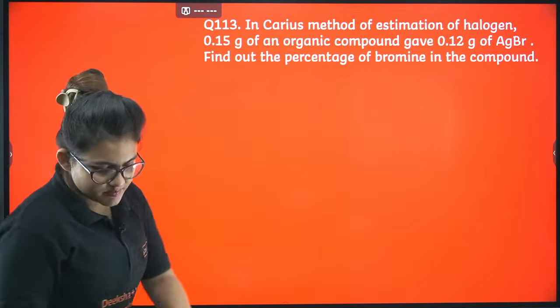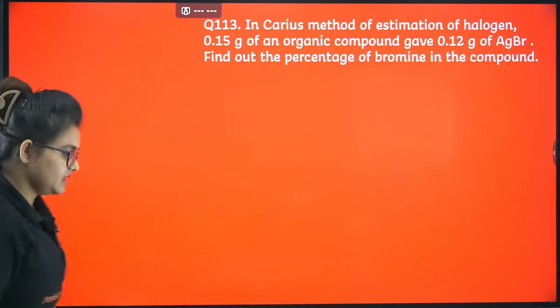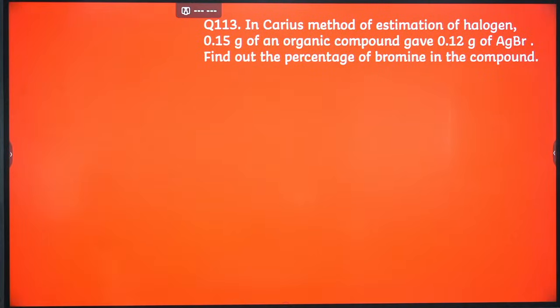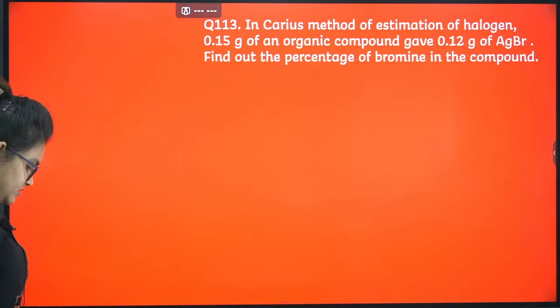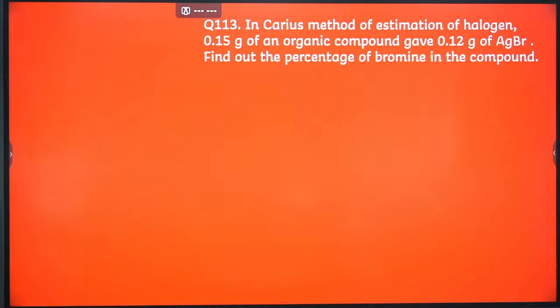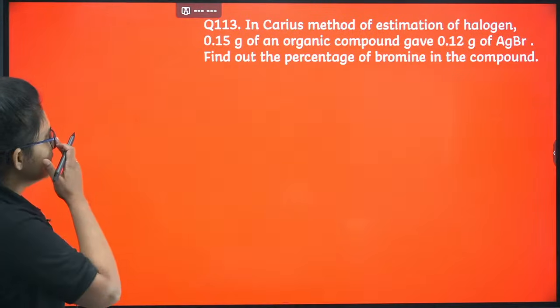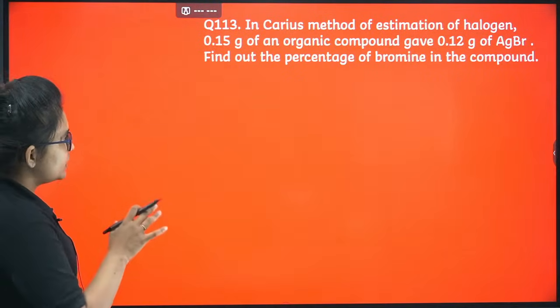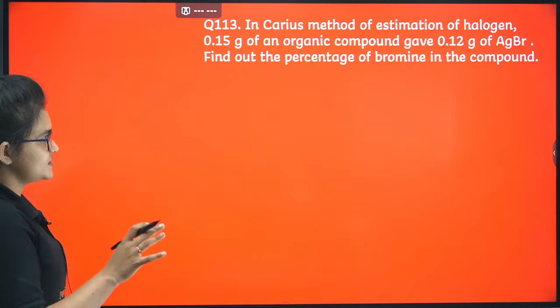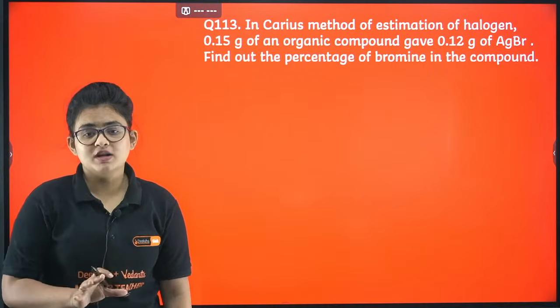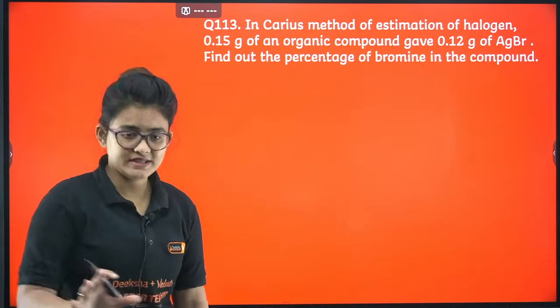Proceed. Okay, this is a numerical problem. It is basically from the separation portion. So just let me go with it. Okay, the question is, in Carius method of estimation of halogen, 0.15 gram of an organic compound gives 0.12 gram of AgBr. Find out the percentage bromine. For this case, you have to remember the formula.